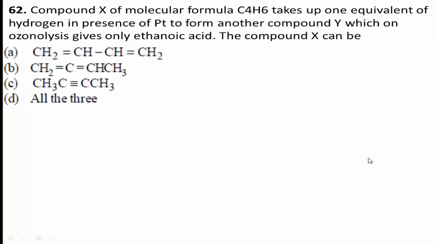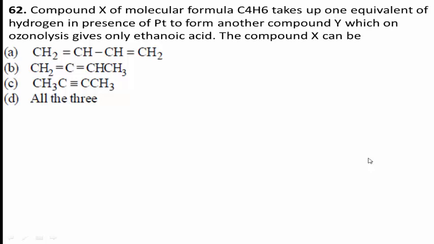Next, question number 62. Compound X of molecular formula C4H6 takes up one equivalent of hydrogen in presence of platinum to form another compound Y, which on ozonolysis gives only ethanoic acid. The compound X can be. See the question once again. Compound X of molecular formula C4H6 takes up one equivalent of hydrogen in presence of platinum to form compound Y, which on ozonolysis gives only ethanoic acid. The compound X can be.